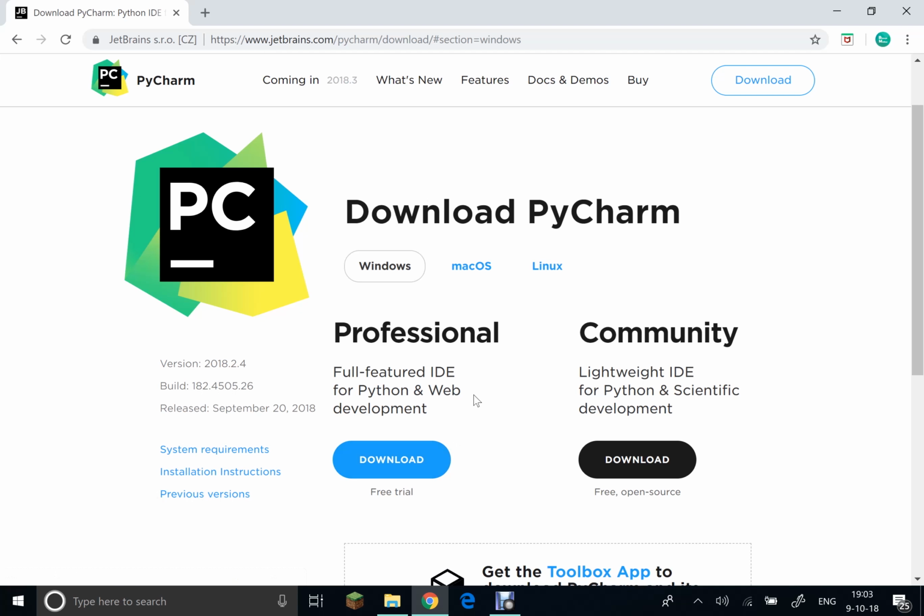Then what you want to do is download either one of the two versions. You can download either PyCharm Professional or the Community edition.